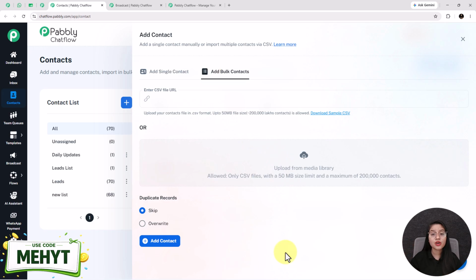Now here you need to upload the CSV file containing your contact list. If you are wondering what a CSV file is, don't worry. It is a simple file format used to store data in a clean and organized way. It is one of the most commonly used formats for importing contacts into different software platforms. Let me show you an example.